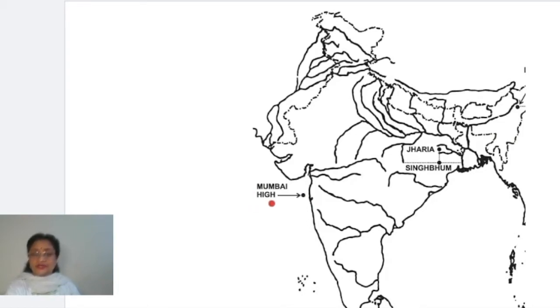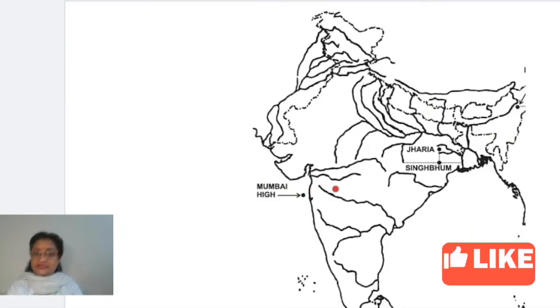Offshore means when we are talking of any place which is away from the shore, away from the coast. This is the coastal part. Away from the coast means we are going towards the sea. That is why Mumbai High is also called the offshore oil reserve. A refinery is also situated very close to it on the coast. So this is actually a drilling station where the oil reserve, the petroleum oil, is drilled out. This is number 1.